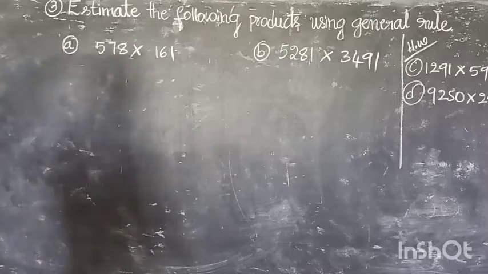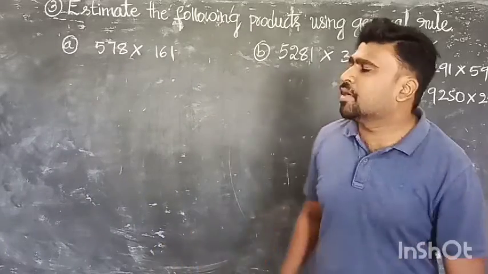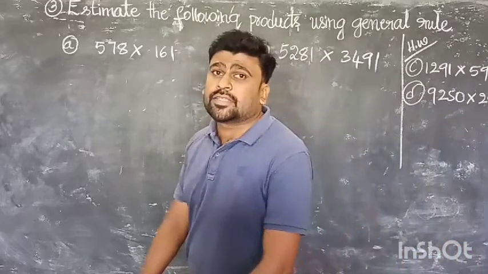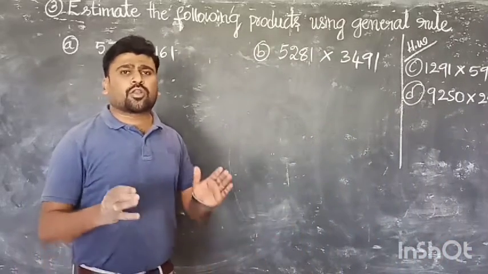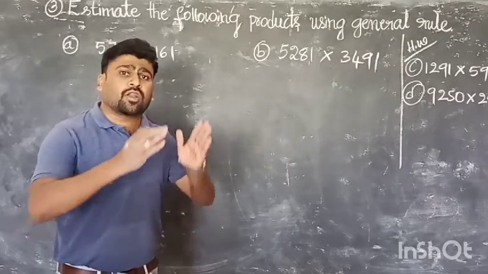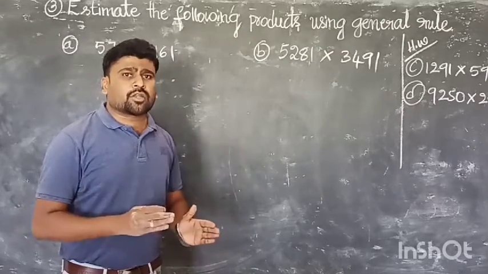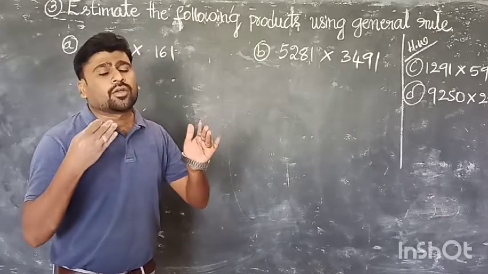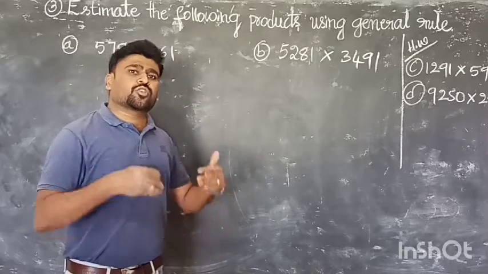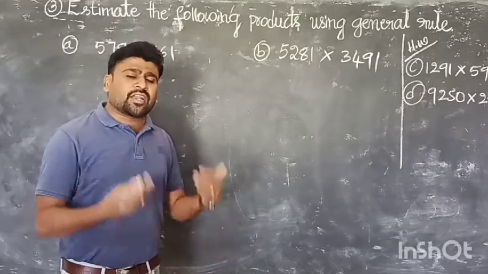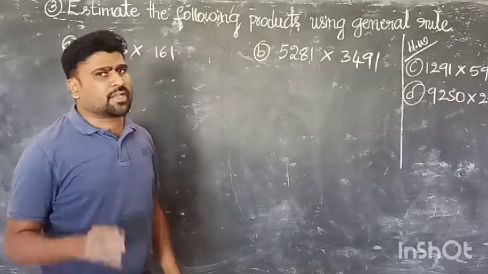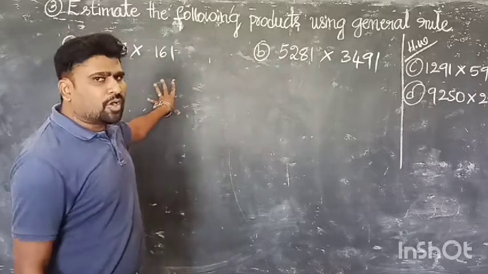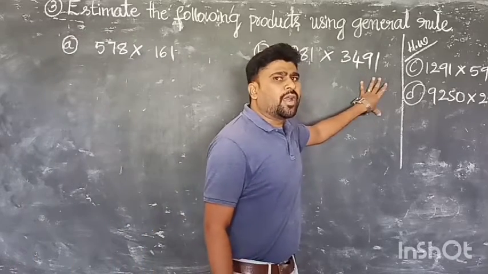Next, exercise 1.3 last main, that is third main. Regarding third main, estimate the following product using the general rule. You already know that general rule, nothing but we have to round off for 1000 plus. If 1000 plus is not there, you have to round off for 100 plus. If 100 plus is not there, you have to round off for 10 plus. Like that you have to estimate by using the general rule. 2 problems I will show. Again these 2 problems are for homework.